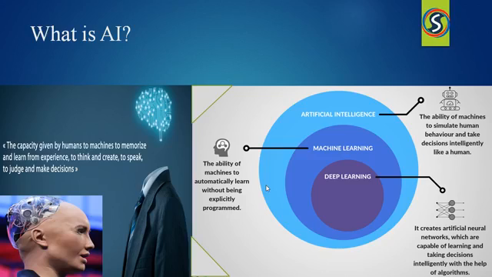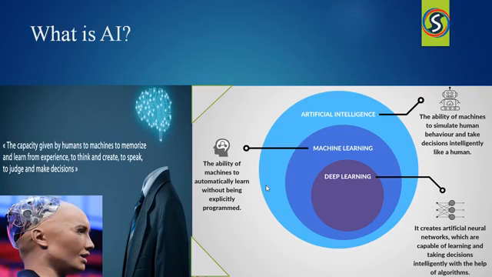Let me tell you one example to understand what exactly I am talking about. Consider Sophia. It can move from one place to another place, and it can speak. This Sophia comes under artificial intelligence robots. Simply, artificial intelligence is the capacity given by humans to machines to memorize and learn from experience, and to think, to create, to speak, to judge, and make decisions.